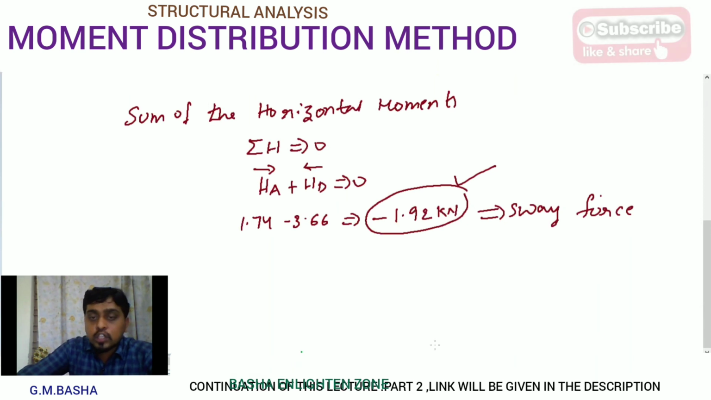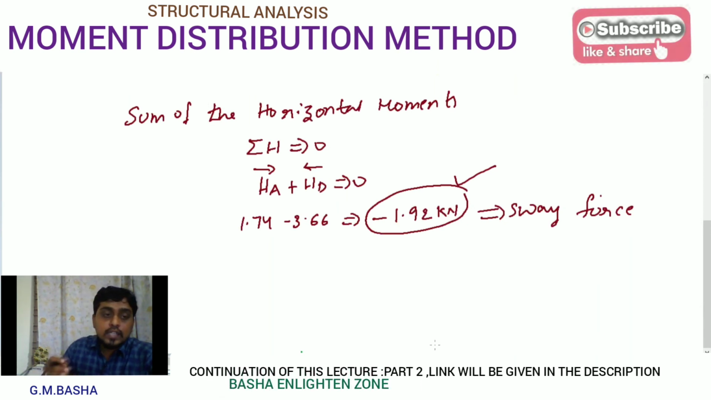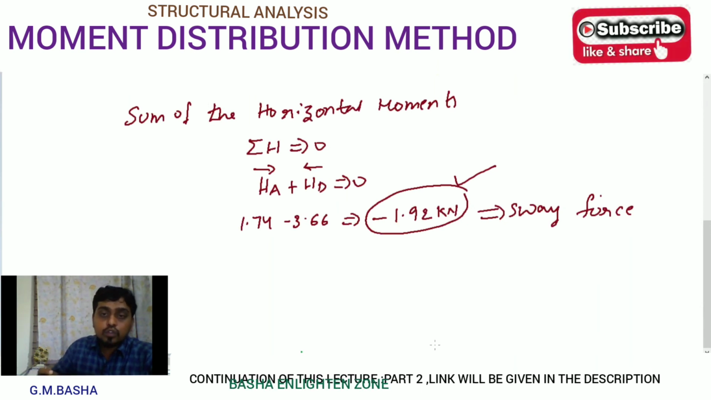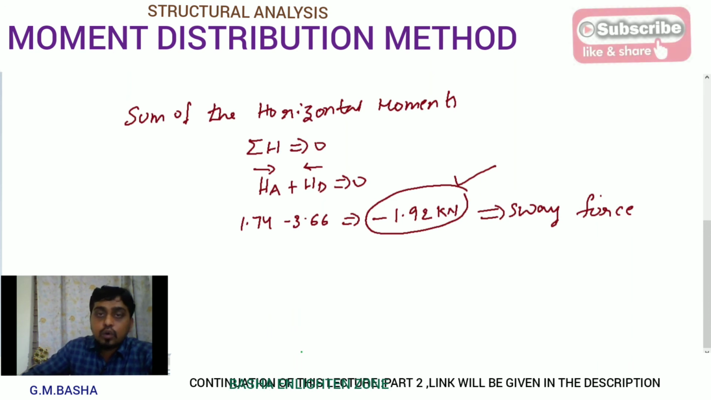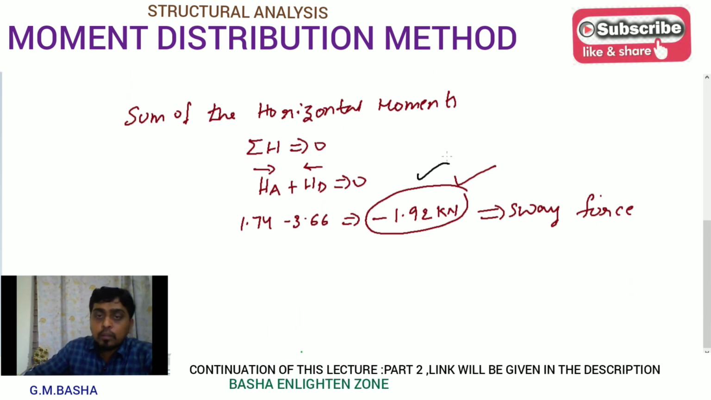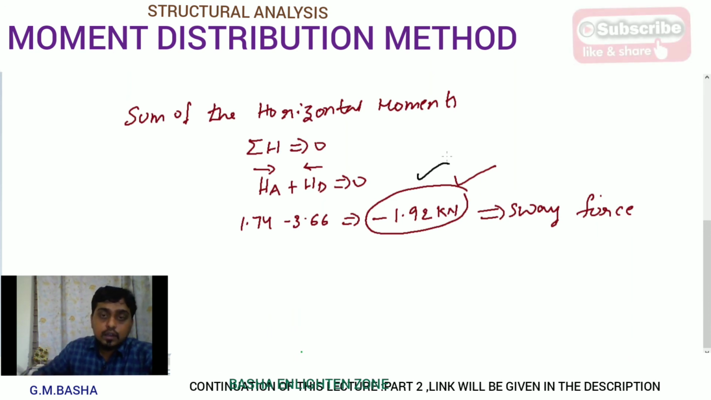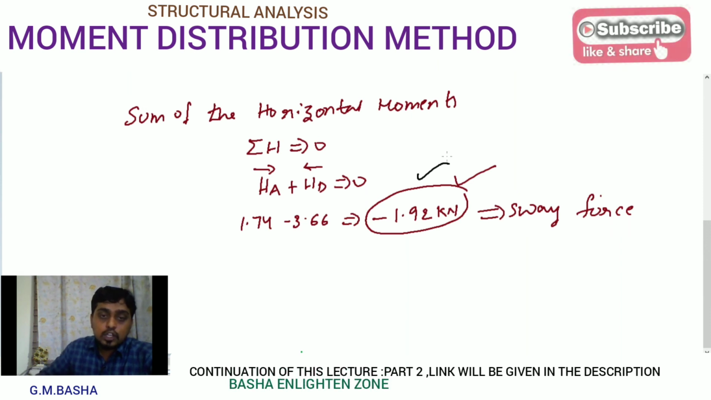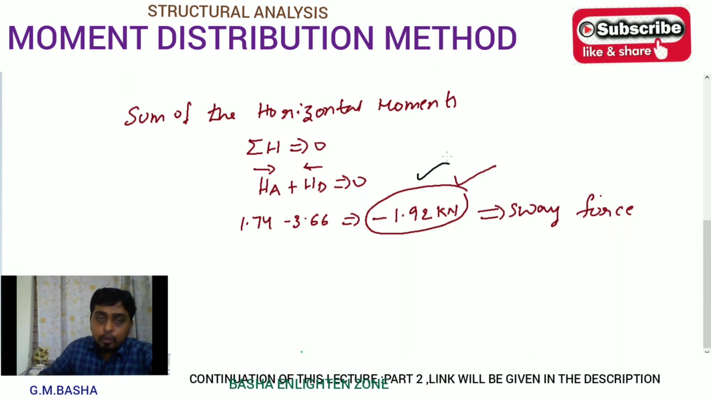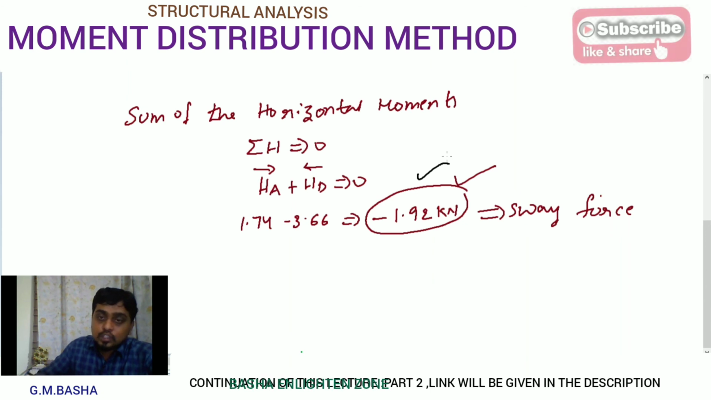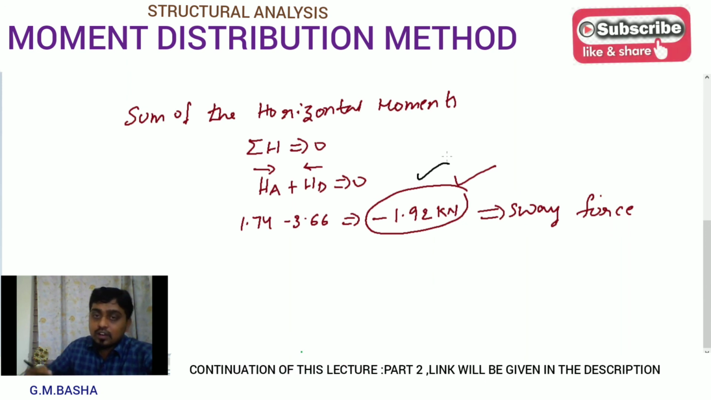After obtaining the horizontal reactions at A and D, you will get some force which is called the sway force. For this force, again we have to solve the problem using sway analysis based on the column moments. So up to here, I hope you understand. The remaining part will continue in the next lecture.